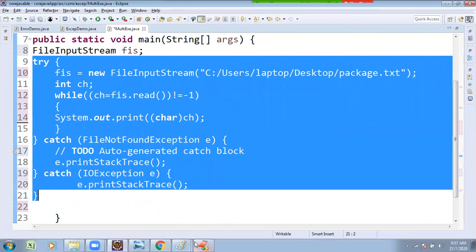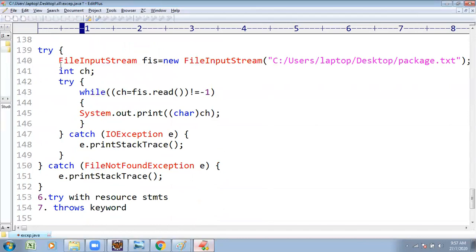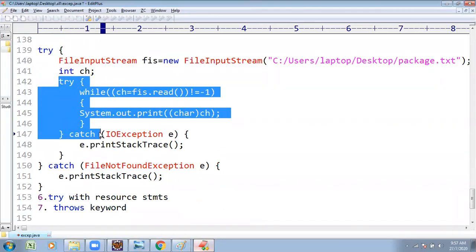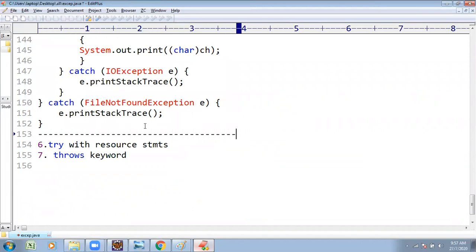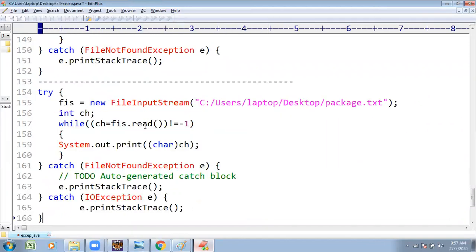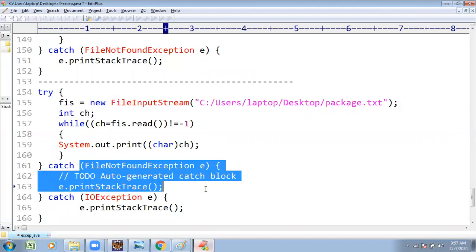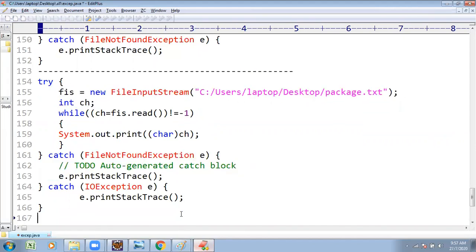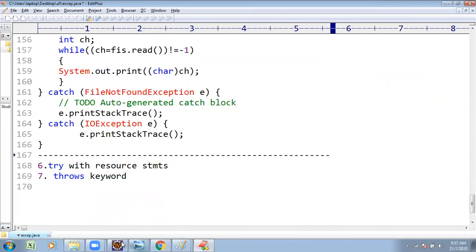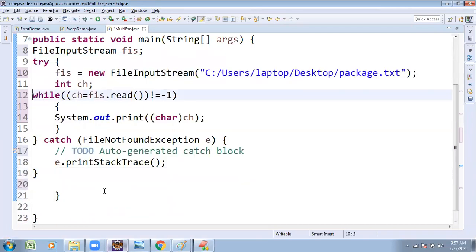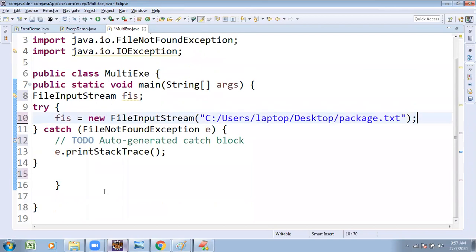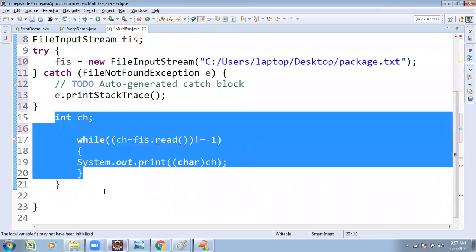Previously, a try was presented inside the try. But instead of that, this technique is also recommended: one try block with several catch blocks. We are going to use one try block with several catch blocks. Similarly, there is one more type of solution as well.